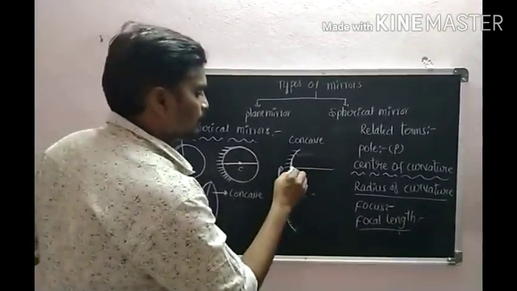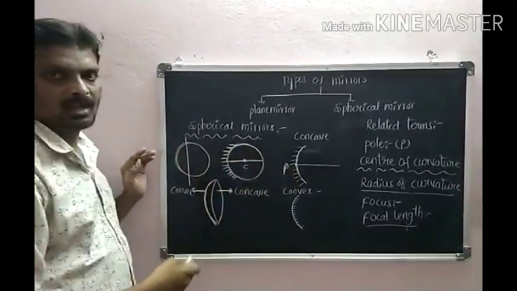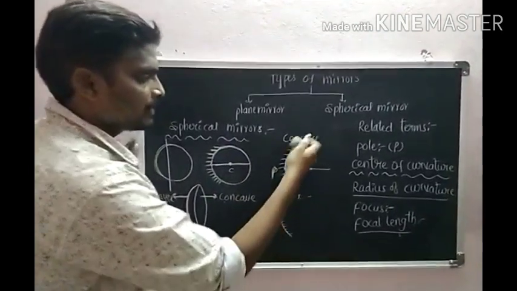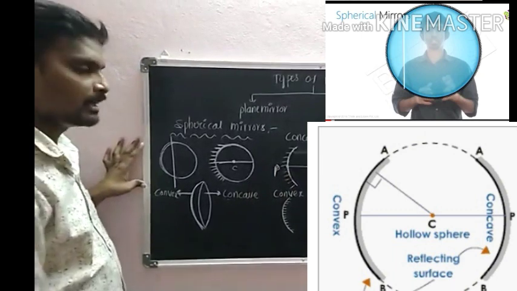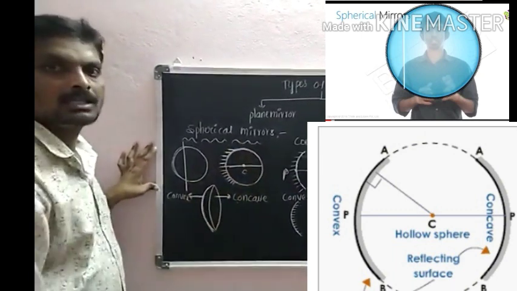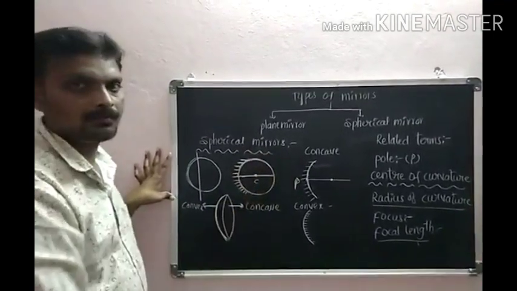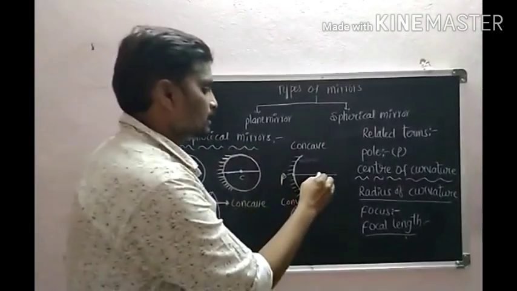So here this small portion is cut from this hollow sphere. That's why we are taking the center of this curved surface as the center of this spherical surface, the center of this hollow sphere.